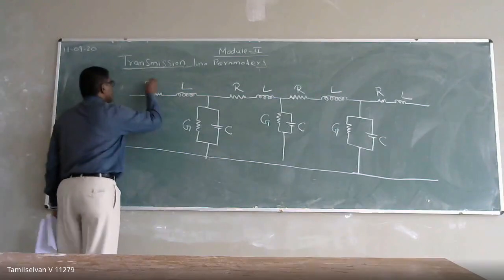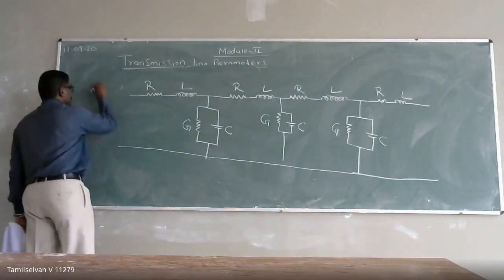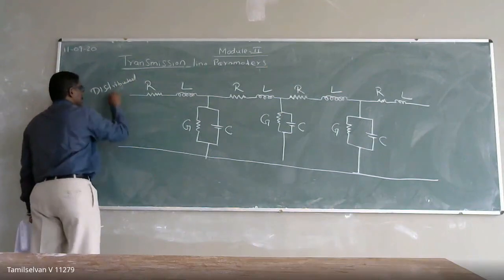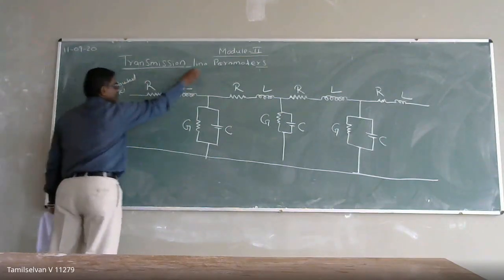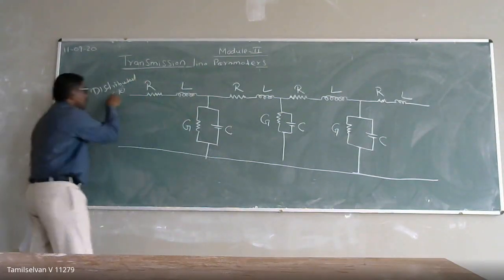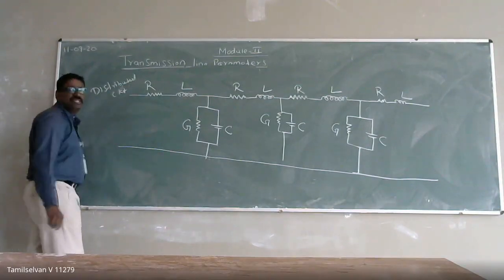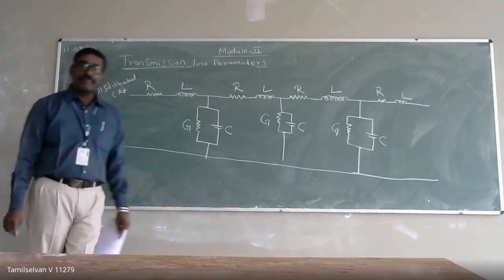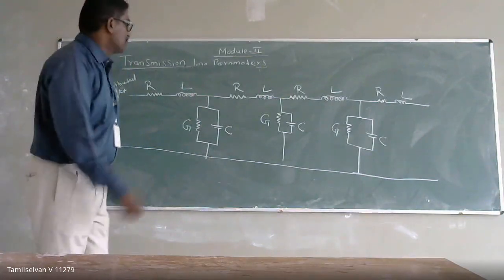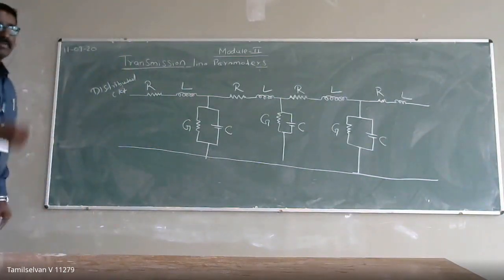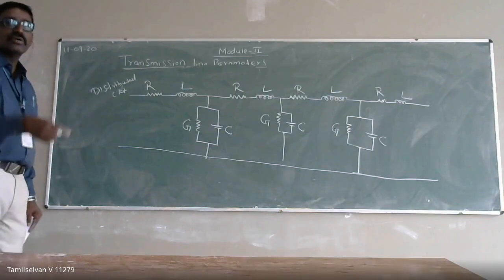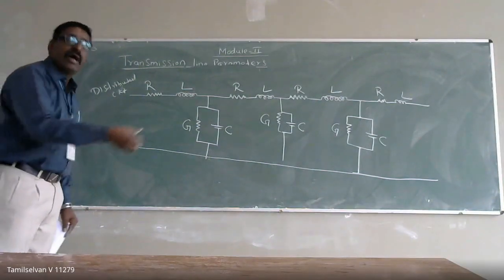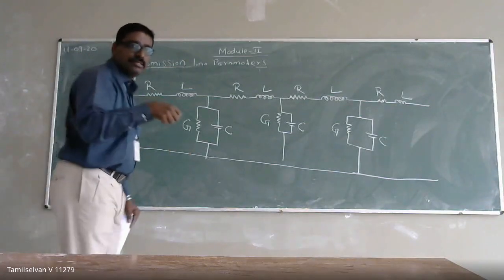One of the best examples of a distributed circuit is a transmission line. It means the electrical parameters of resistor, inductor and capacitor will be present throughout your circuit, which you cannot separate physically. Physically means I cannot remove it by hand.